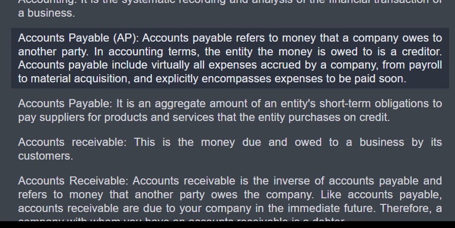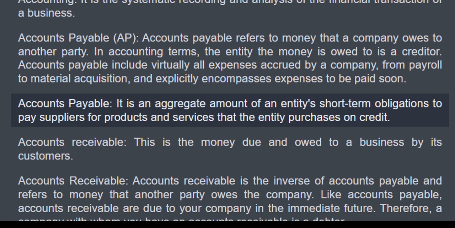Accounts payable, AP. Accounts payable refers to money that a company owes to another party. In accounting terms, the entity the money is owed to is a creditor. Accounts payable include virtually all expenses accrued by a company, from payroll to material acquisition, and explicitly encompasses expenses to be paid soon.